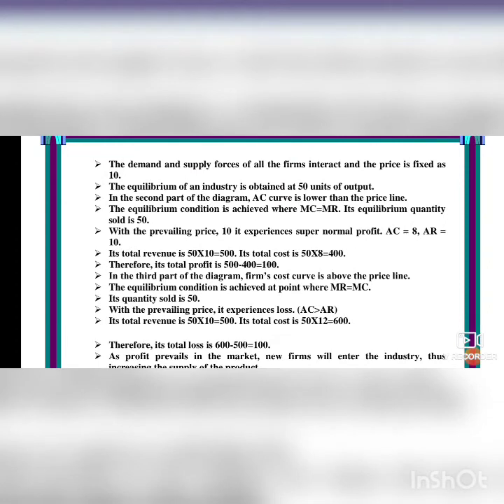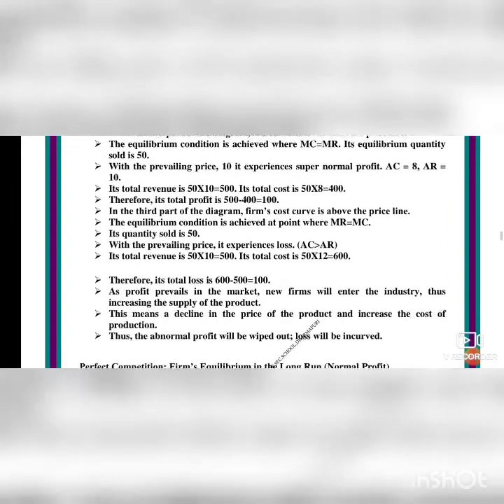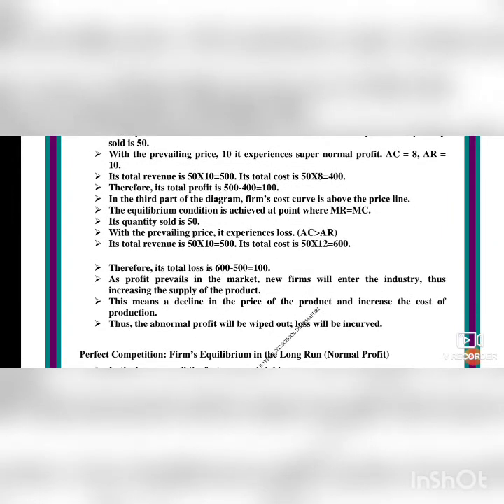In the third part of the diagram, the firm's cost curve is above the price line. So above the price line means the cost level is higher, isn't it? The equilibrium condition is achieved at a point where MR is equal to MC, the marginal revenue is equal to marginal cost. Its quantity sold is 50. With the prevailing price, it experiences loss, as AC is greater than AR. Its total revenue is 50 into 10. Its total cost is 50 into 12, which is equal to 600. So the expense is increasing to 600, and the income is only 500. Therefore, its total loss is 600 minus 500, which is equal to 100.